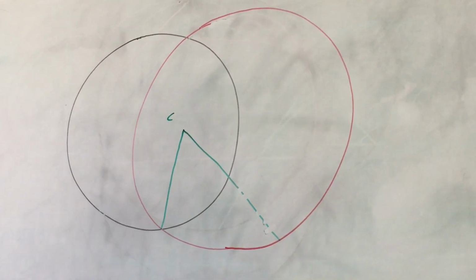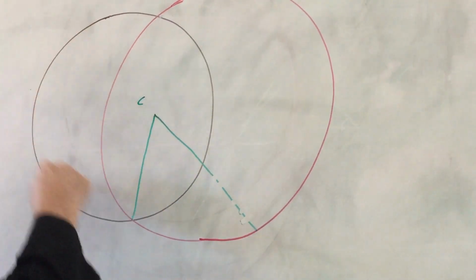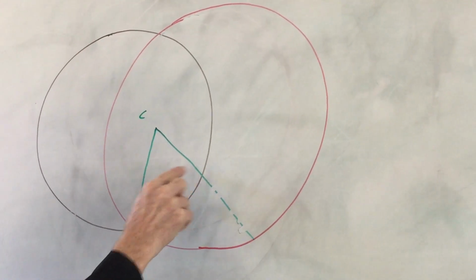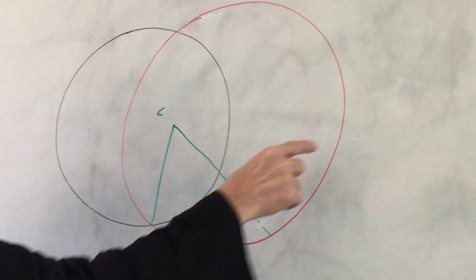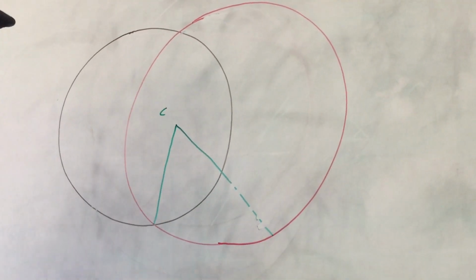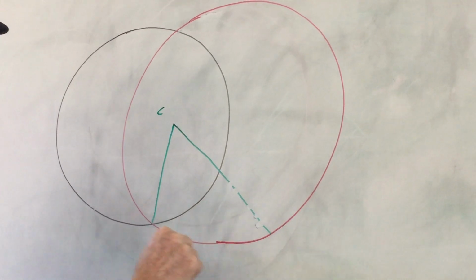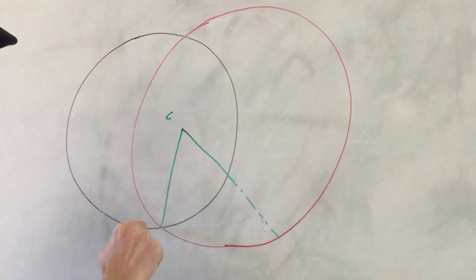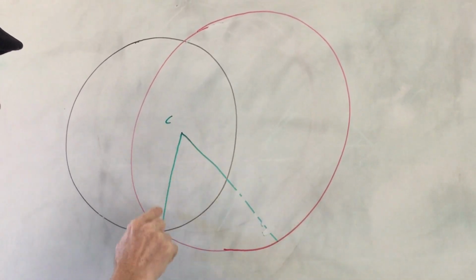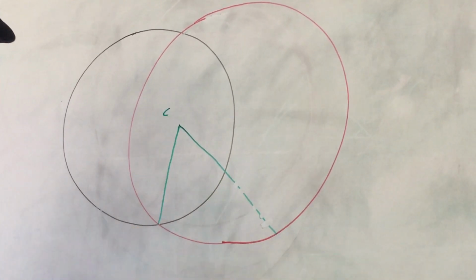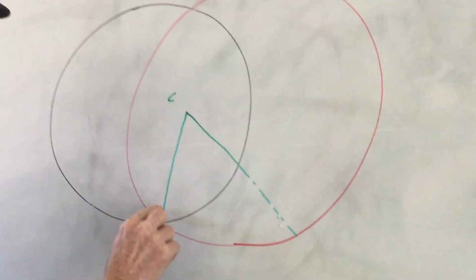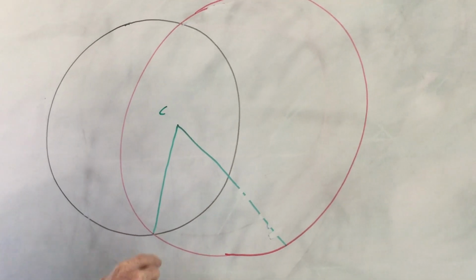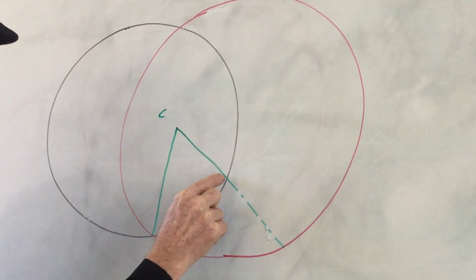Great. So, since in this circle these are two radii of that circle, this is equal to this. And since in this circle, this being the center, the two radii are equal, this is also equal to this. So we have this being equal to this and this being equal to this. Two things equal to the same thing are equal to each other. Therefore, they're equal to each other. So this is equal to this.